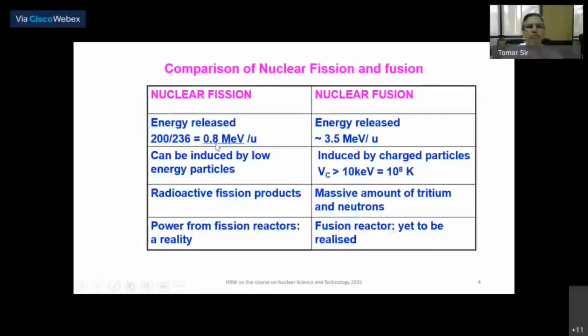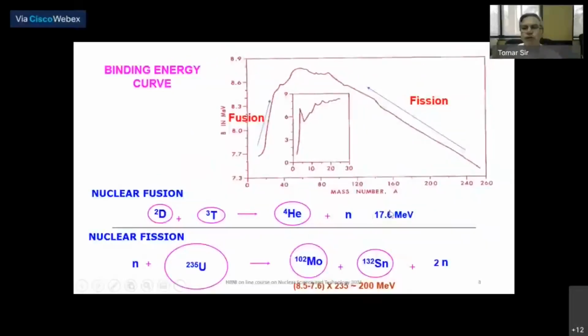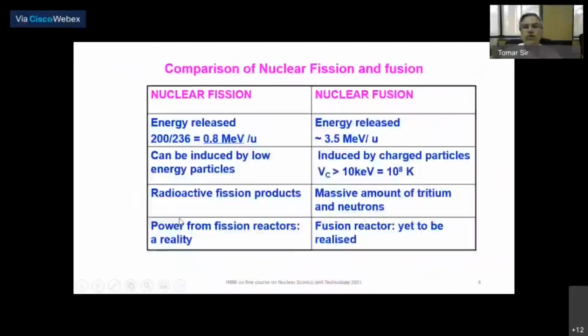Around 0.8 MeV per nucleon energy is released. In the case of nuclear fusion, if you recall the previous slide, 17.6 MeV energy is released when deuterium and tritium fuse together. So you can see 17.6 by 5 nucleons. So about 3.5 MeV energy is released per nucleon.